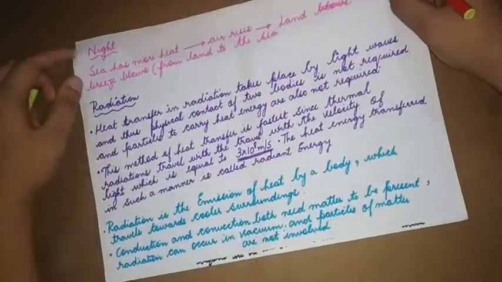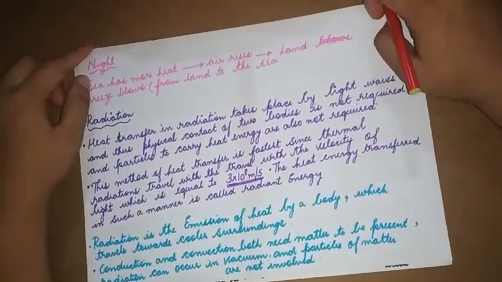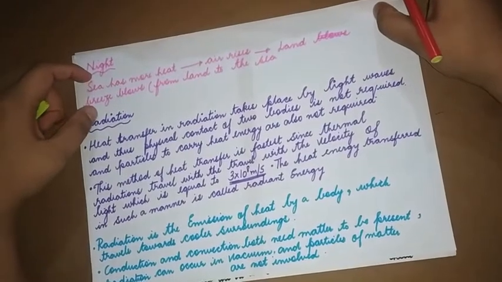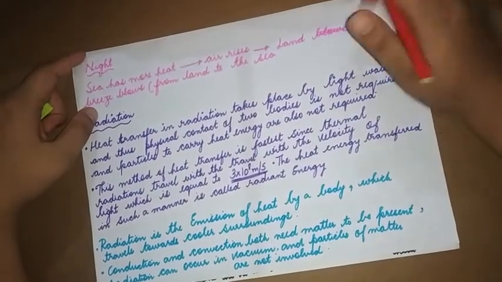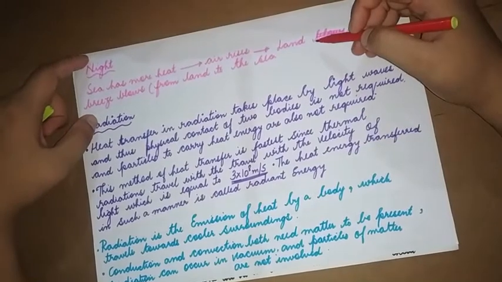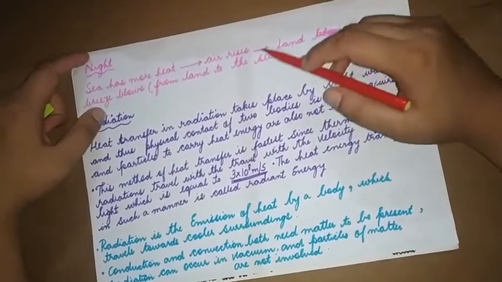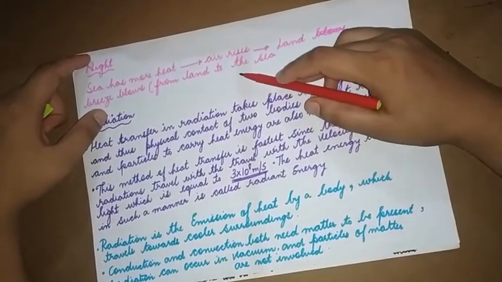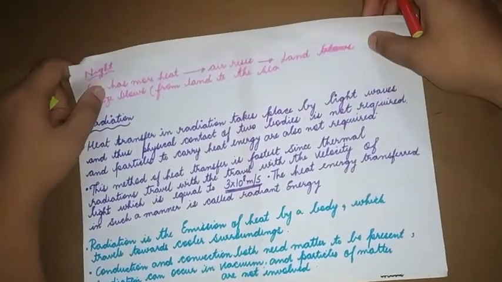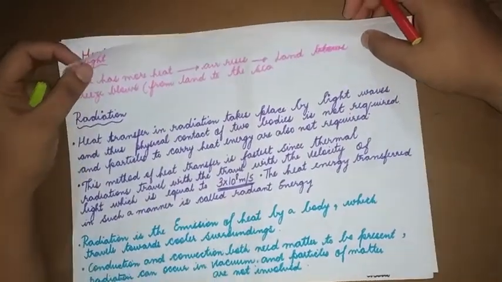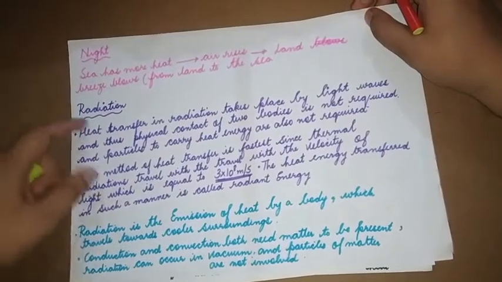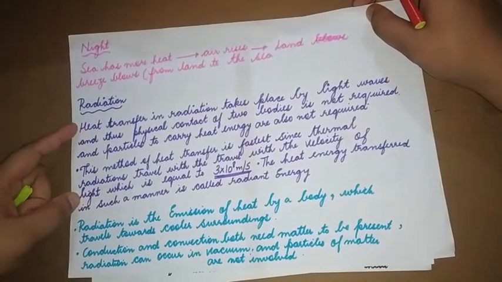During night time, you can guess it happens the opposite way. The sea has more heat. The air above the sea gets heated up and rises, and the land breeze blows. That means the air is moving from land to the sea. This is about convection currents. We will study radiation in detail in the next class.